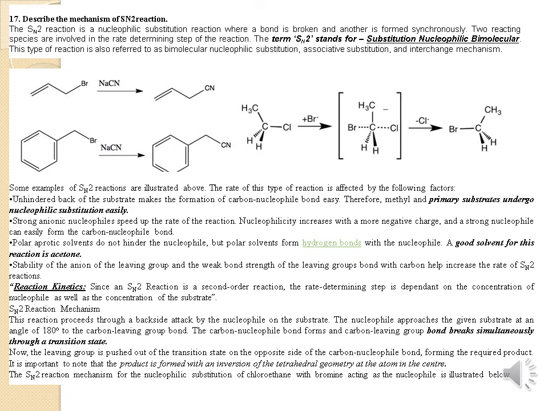17th question. Describe the mechanism of the SN2 reaction. The SN2 reaction is a nucleophilic substitution reaction where a bond is broken and another is formed synchronously. 2 reacting species are involved in the rate determining step of the reaction. The term SN2 stands for substitution nucleophilic bimolecular. This type of reaction is also referred to as bimolecular nucleophilic substitution, associative substitution, and interchange mechanism. Here are the examples for the SN2 reaction mechanism.